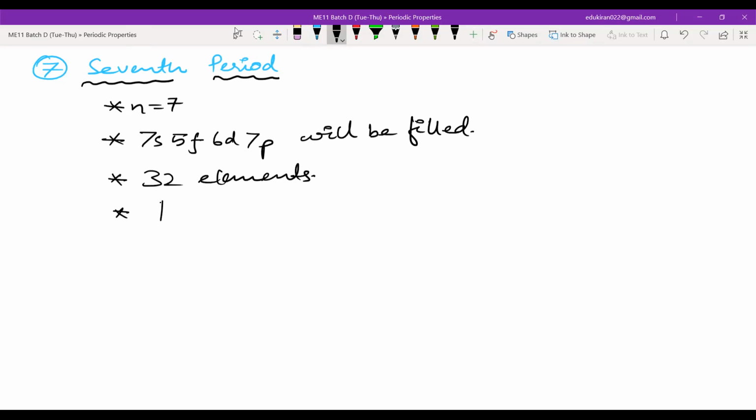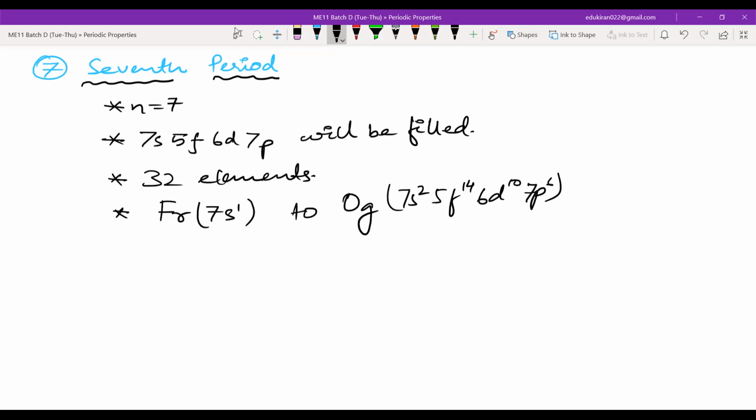Starting from francium, that is 7s1, to oganesson, that is 7s2, 5f14, 6d10, and 7p6. Oganesson is atomic number 118, the last. In the IUPAC nomenclature, this will be named as oganesson.